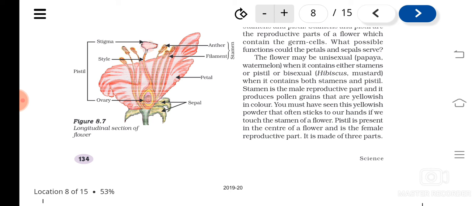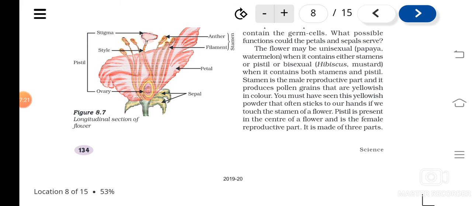So where are the pollen grains produced? Inside the anther. Anther is what? It's a part of stamens. So what are the parts of stamen? Filament and anther.